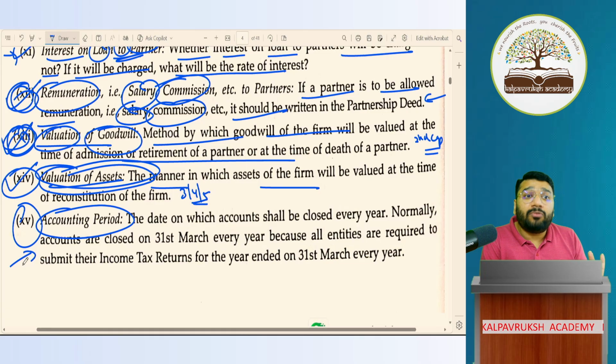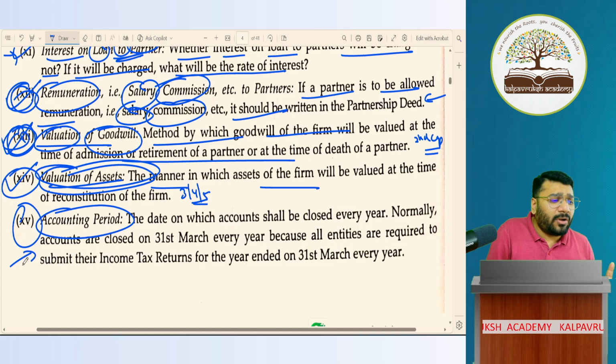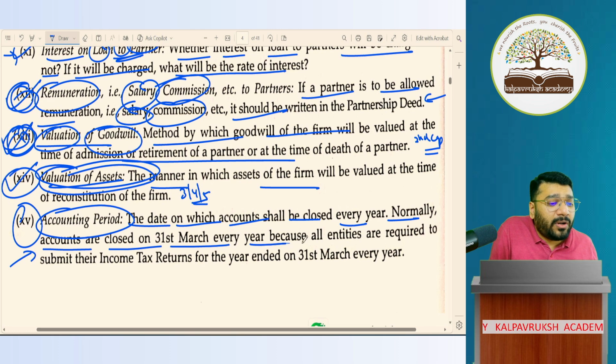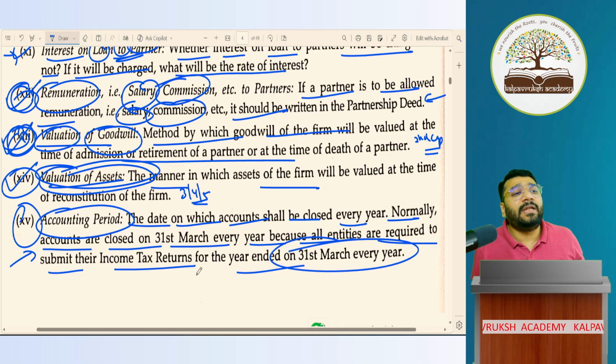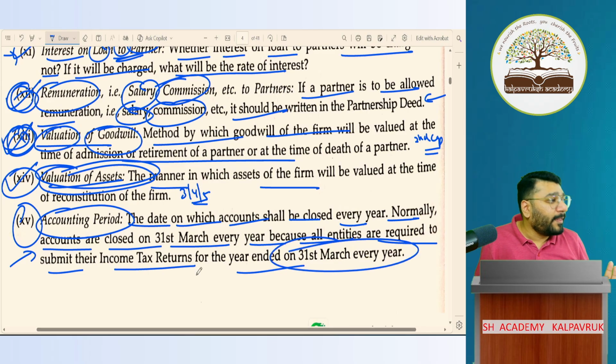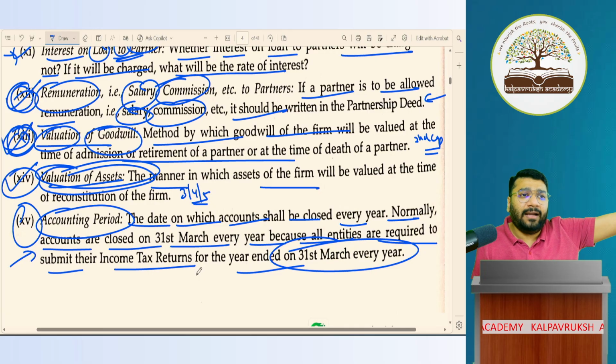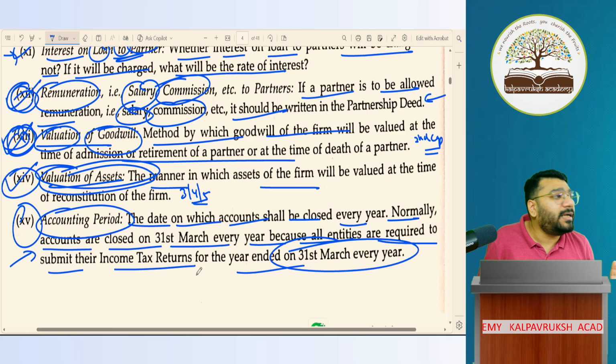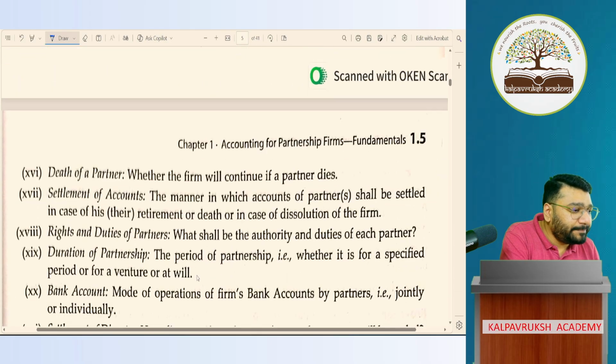Even if you're following April to March, you have to mention that in the partnership deed. Got it, not got it? The date on which accounts shall be closed every year should be mentioned. Normally, accounts are closed on 31st March every year because all entities are required to submit the income tax return for the March month only. That is, April to March is the requirement. Since everybody is going as per the Income Tax Act, April to March has been considered as the financial year. Got it, not got it?